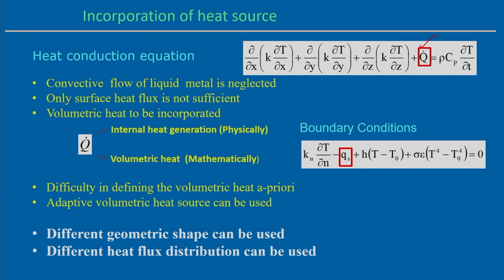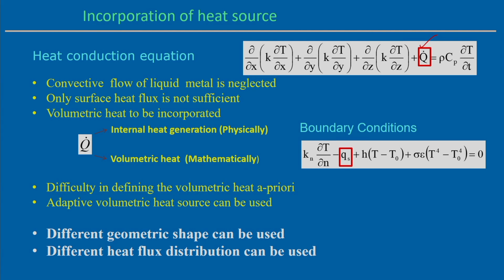But mathematically, if we want to implement the volumetric heat source in a particular welding process, then we have to incorporate this volumetric heat flux through this internal heat generation term. Ultimately we try to estimate the volumetric heat distribution, heat intensity or volumetric heat flux, and then after estimating it we incorporate it through this Q dot term.